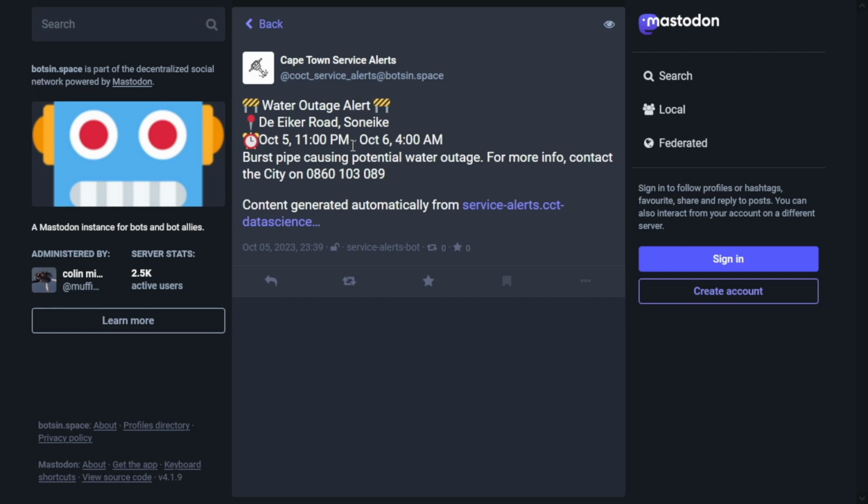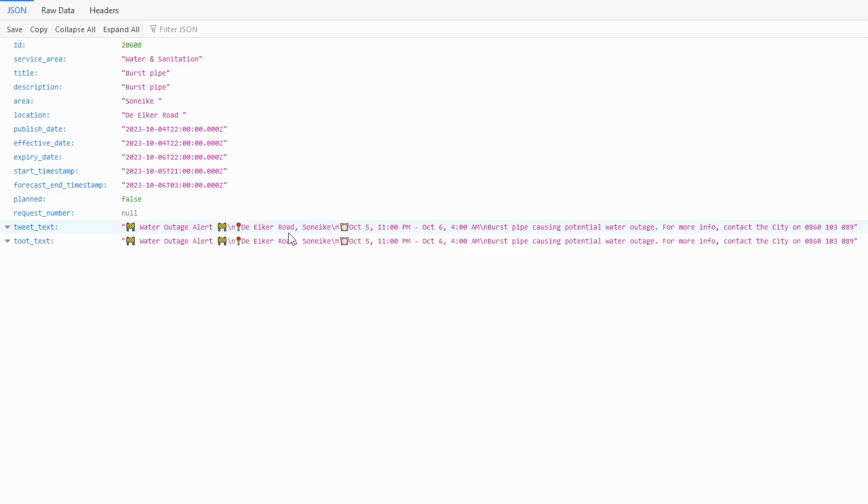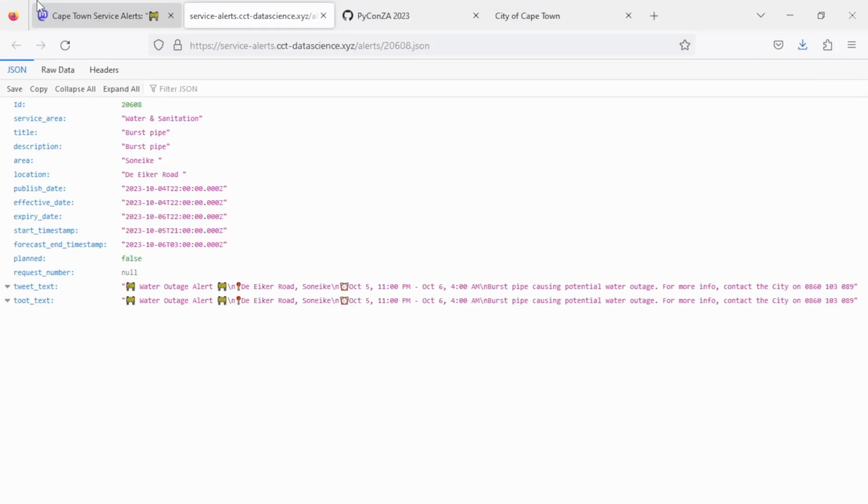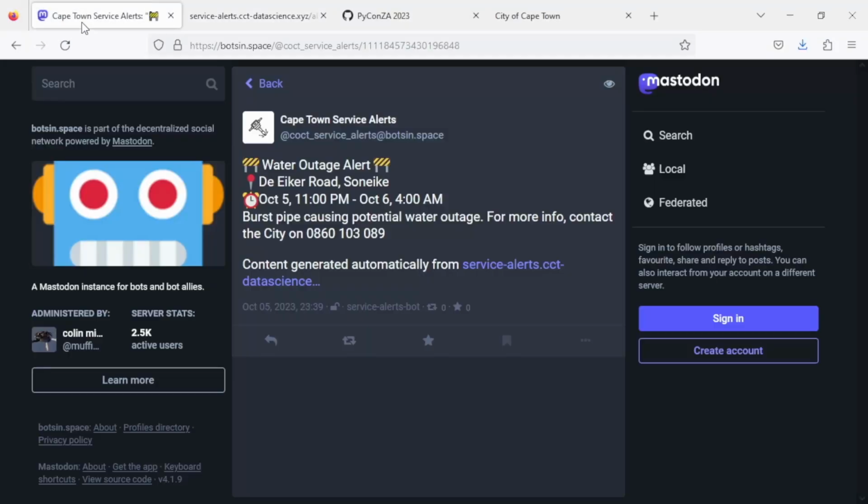We take that JSON file and produce some output there, and then we also explain to you that it's automatically generated, so it's about accessibility, right? We also have the tweet text if you want to tweet it, and then the other service alert information. So let's go back here.